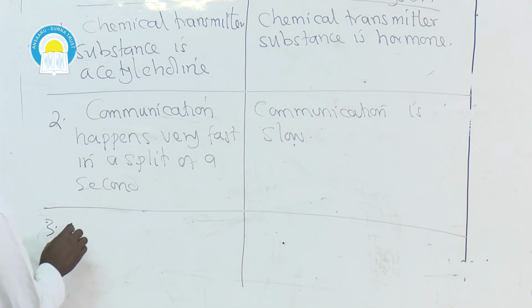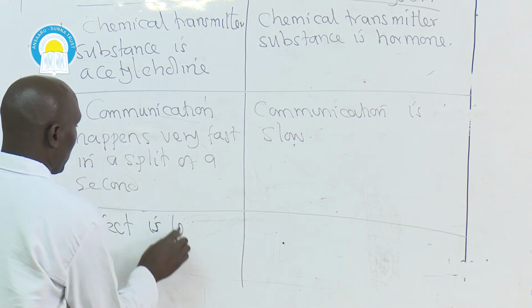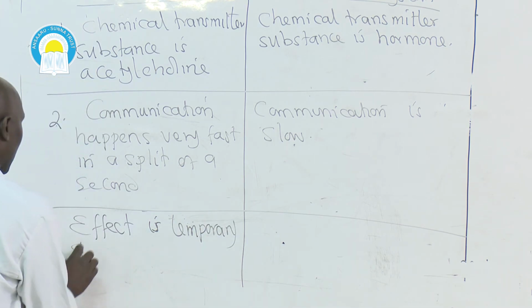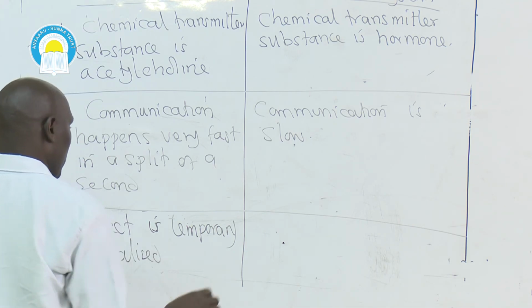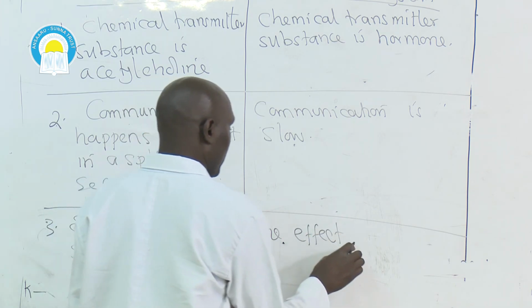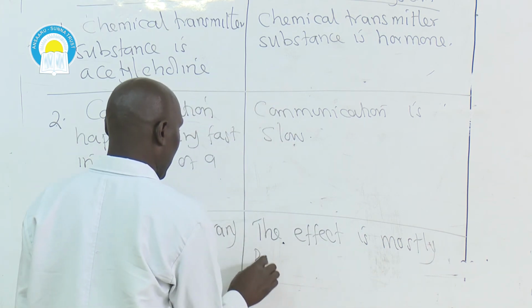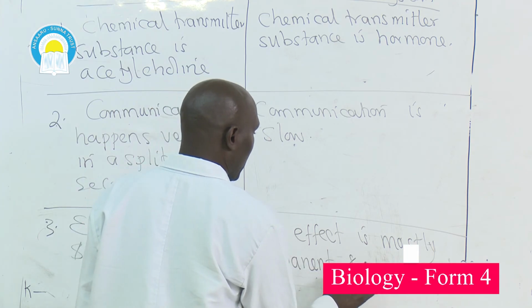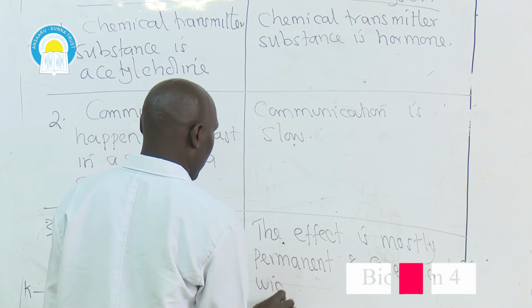Third one, the effect is temporary and localized. The effect is mostly permanent and covers a wide area.